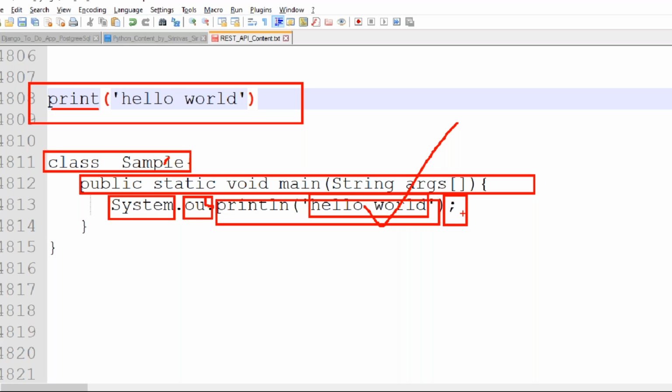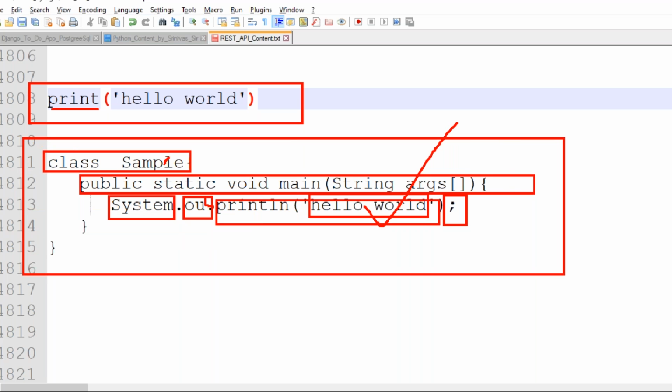Then you are able to write the basic hello world message. Only for a single line of output, you need to have knowledge of all these lines. When you are developing real-time applications, we write hundreds and thousands of lines of code. To perform an application's CRUD operations, CRUD means creating, updating, retrieving and deleting from a database. I want to create some data in the DB, I want to update, I want to delete, like this.